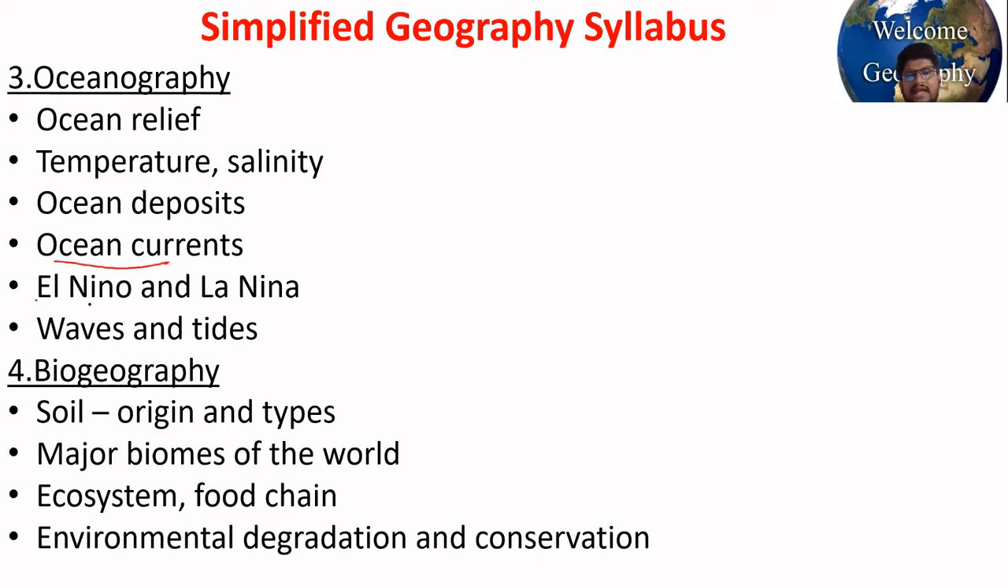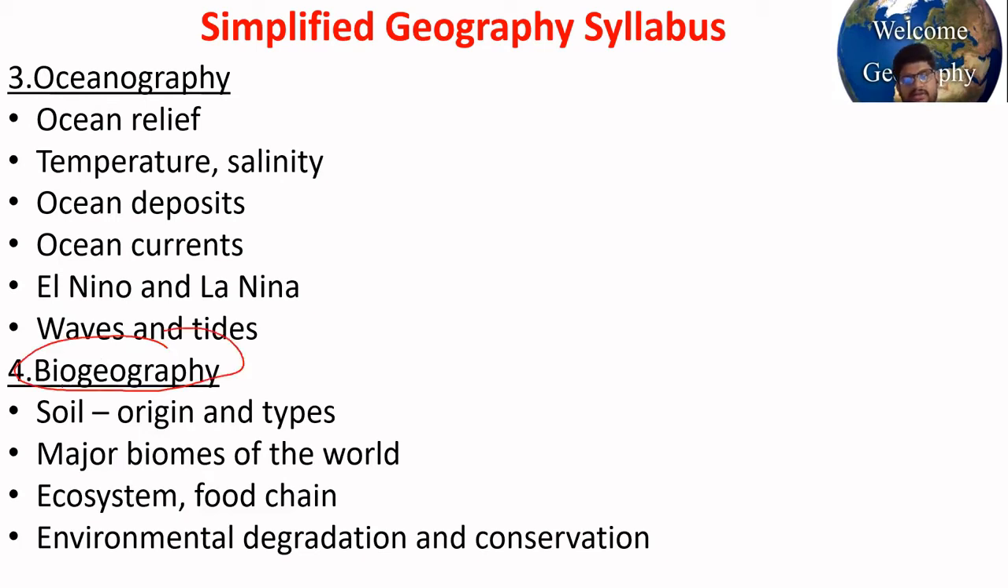Read it. Then El Nino and La Nina. What are El Nino and La Nina, and how do they impact Indian monsoons and other weather and climatic conditions of the world? Then waves, that is sea waves, how they are generated and what is their impact. Then tides. Tides are generated due to the gravitational pull of the moon and sun. Types of tides, neap tides, spring tides, how they are formed, and how they help fishermen and all.